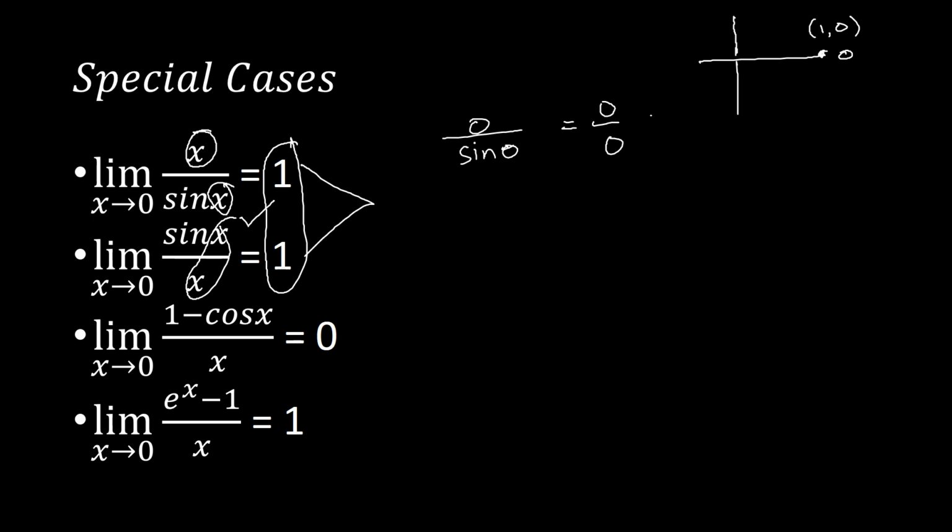Now for the third one, we have 1 minus cosine x over x. Getting the limit of that as x approaches 0, this would lead to a 1 minus cosine 0 over 0. For the cosine 0, our x here has 1, so substituting the value of cosine 0, which is 1 minus 1 over 0, this is still leading to a 0 over 0 or indeterminate form.